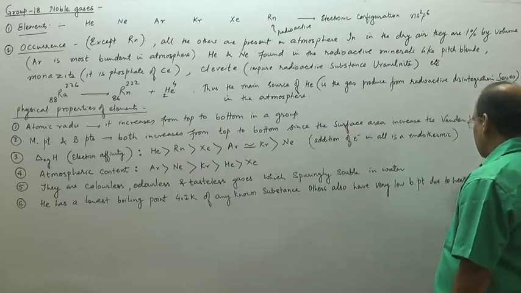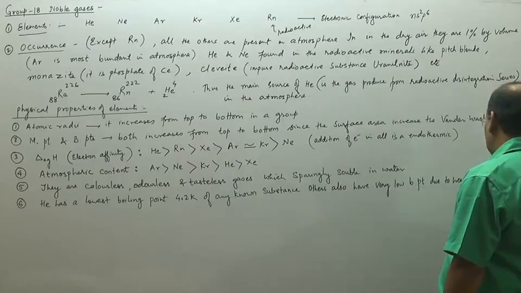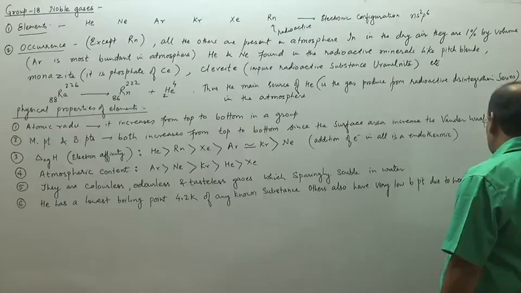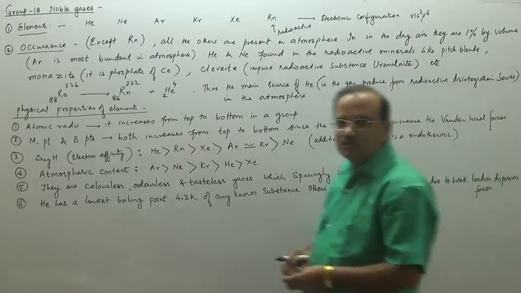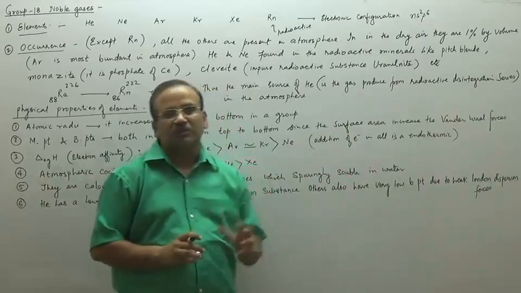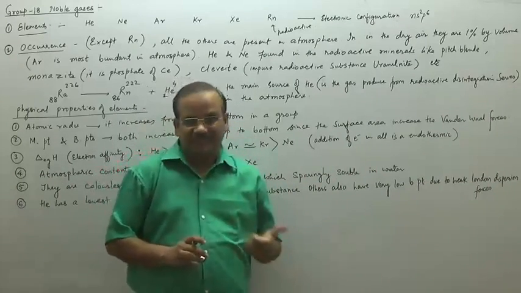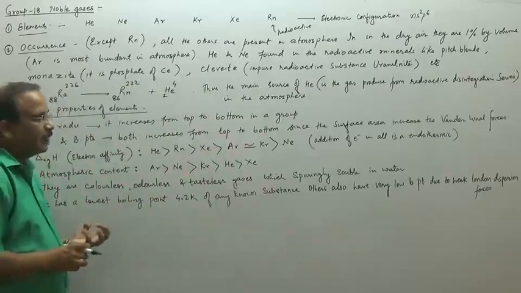The London dispersion forces operate over a very short distance. The force is inversely proportional to r to the power of 6. So they are very weak. We've already discussed those forces.